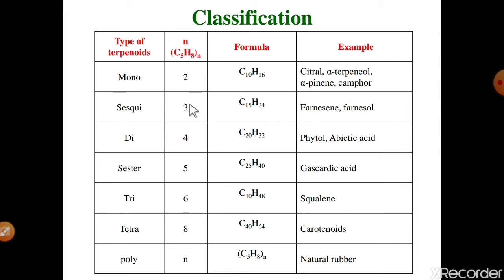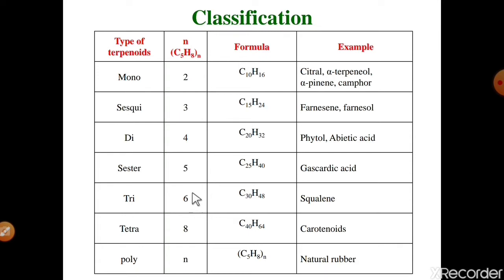Okay. Number second, if there are 3 isoprene units, it is called a sesquiterpenoid, having general formula C15H24, and the best example is farnesol. Then number third, if there are 4 isoprene units, it is called a diterpenoid molecule, having general formula C20H32, and its examples are phytol and abietic acid. Number 4, if there are 5 isoprene units, it is called a sesterterpenoid, having general formula C25H40, and the best example is gascardic acid.